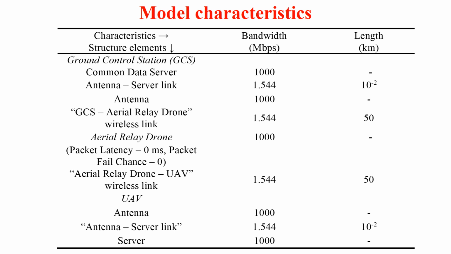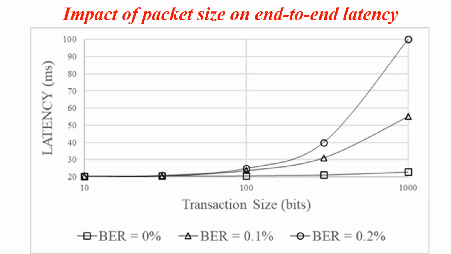The first column consists of structure elements, the second column bandwidth in megabits per second, and the third column distance in kilometers. Aerial relay drone is located at a distance of 50 kilometers from ground control station and from unmanned aerial vehicle. Impact of packet size on end-to-end message latency is given on this slide.